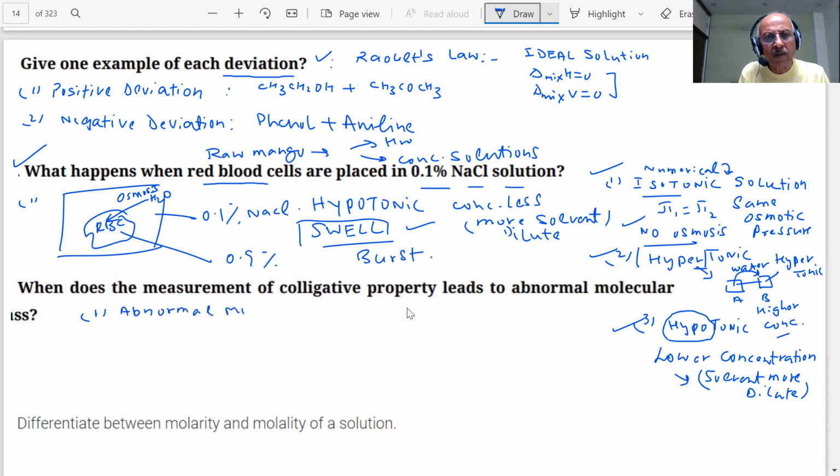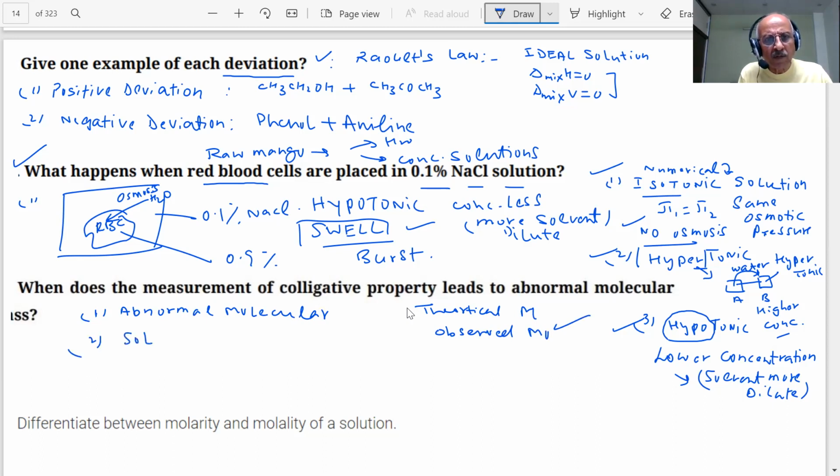Abnormal molecular mass means there is a theoretical M and there is an observed M. The two are not the same. Different. Why should they be different, students? Due to association or dissociation of solute molecules.